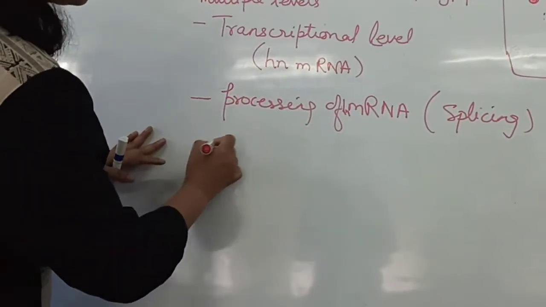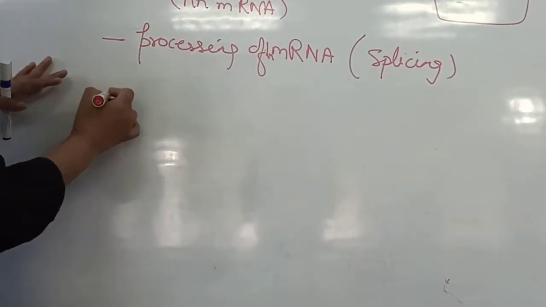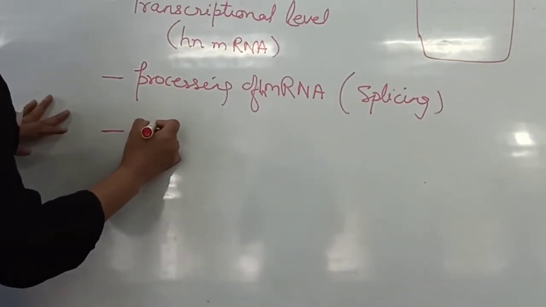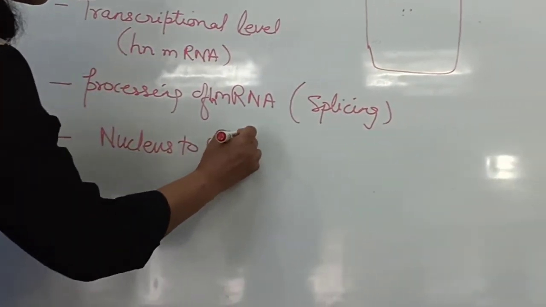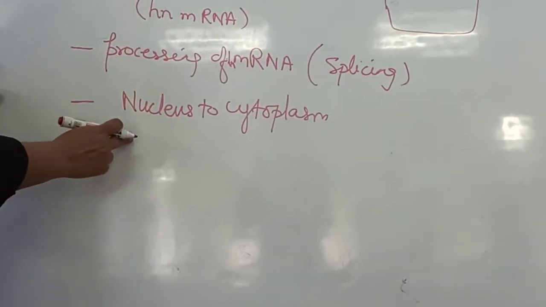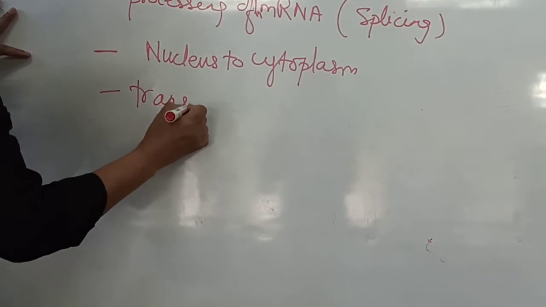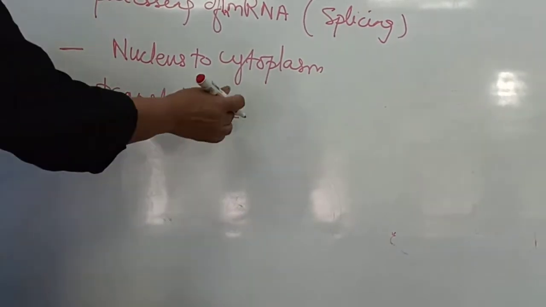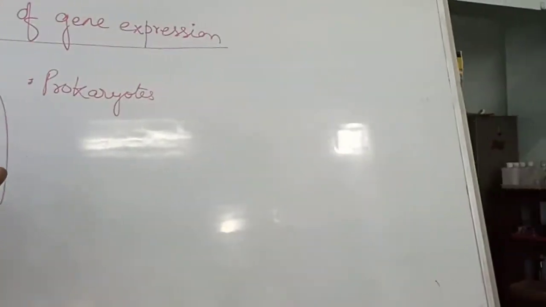It can also take place when this heterogeneous mRNA is matured or has been processed. Then at that level this processed mRNA moves from the nucleus to the cytoplasm. So when it is moving from the nucleus to the cytoplasm, that time also regulation of gene expression can take place. And finally, it can also take place when translation is taking place. Translation means formation of protein, that is protein synthesis.